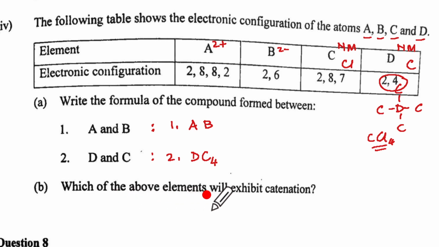Which of the above elements will exhibit catenation? Now catenation is an organic chemistry definition. You know the meaning of that. You know it is for carbon. Which is carbon over here? So write over here D. And that gives you your 1 to 3 marks. So I hope you are getting 10 on 10 in this question also if you have attempted it.